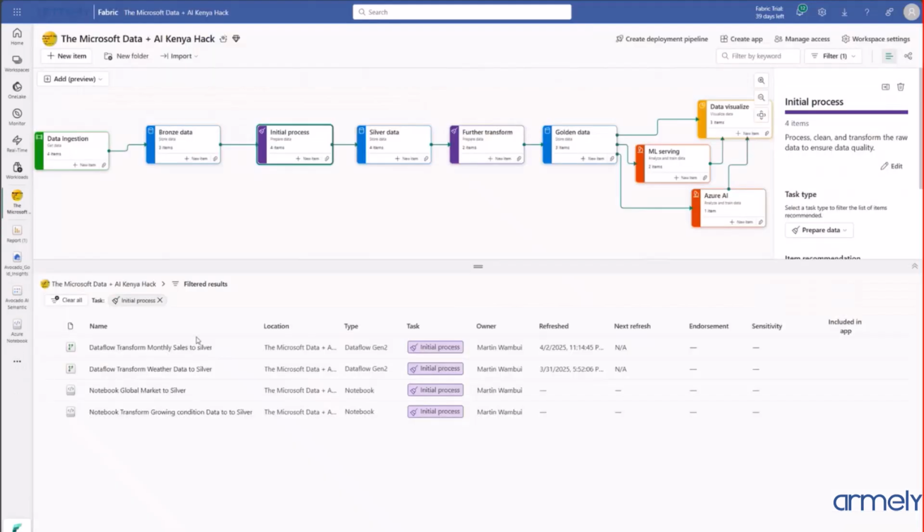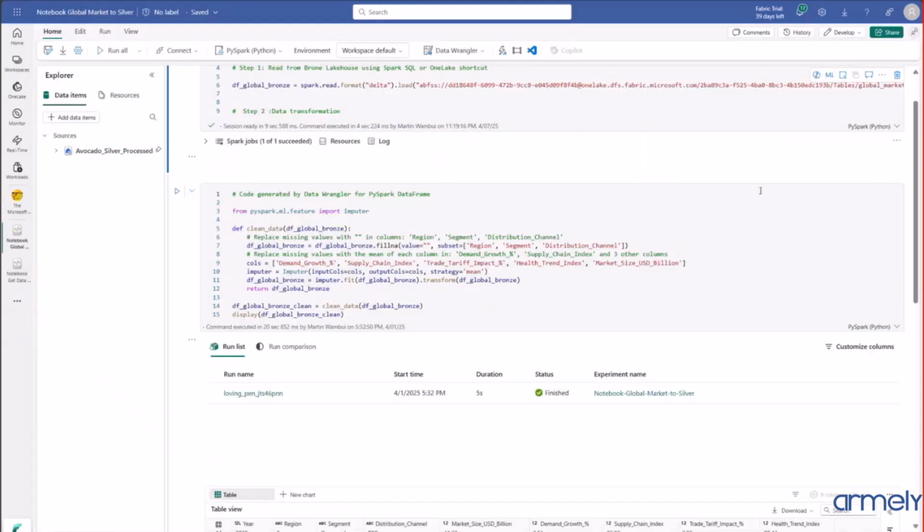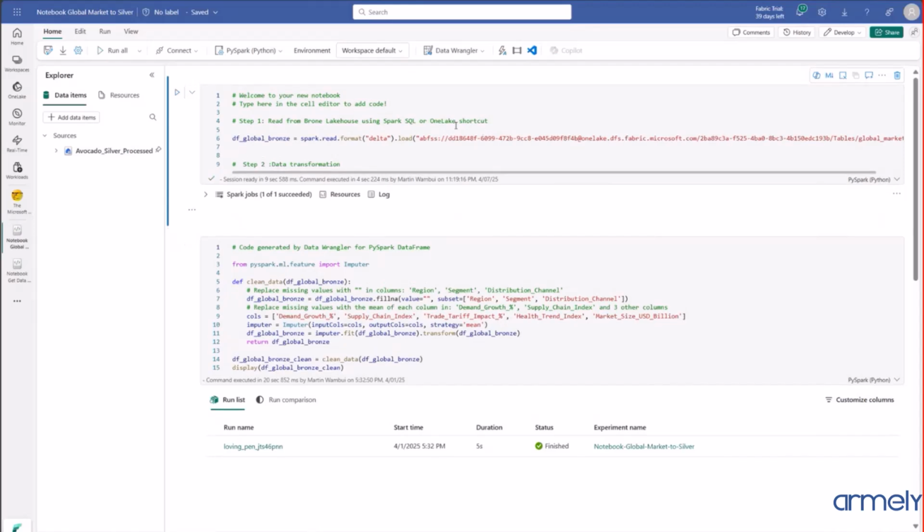The third one was a transformation we did using a Notebook for the global market sales. In a Notebook, you can do transformation in different ways using Python language and or PySpark language.